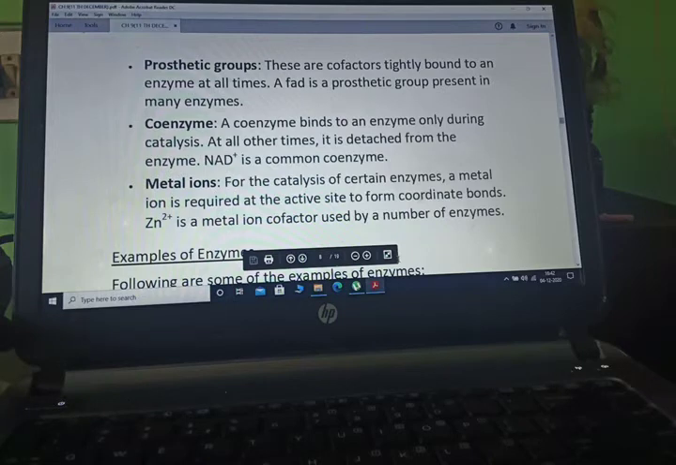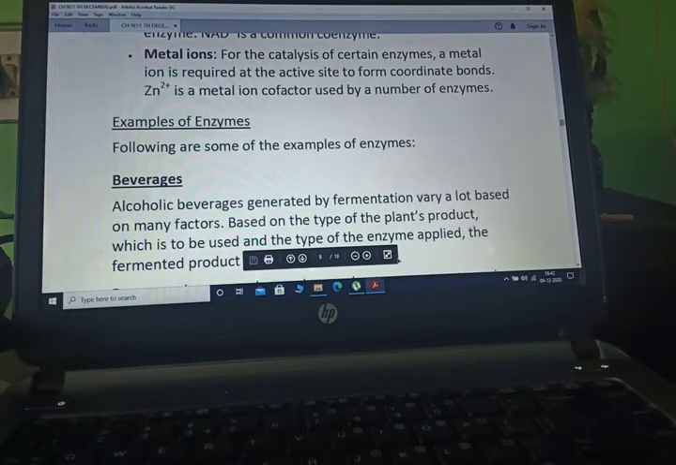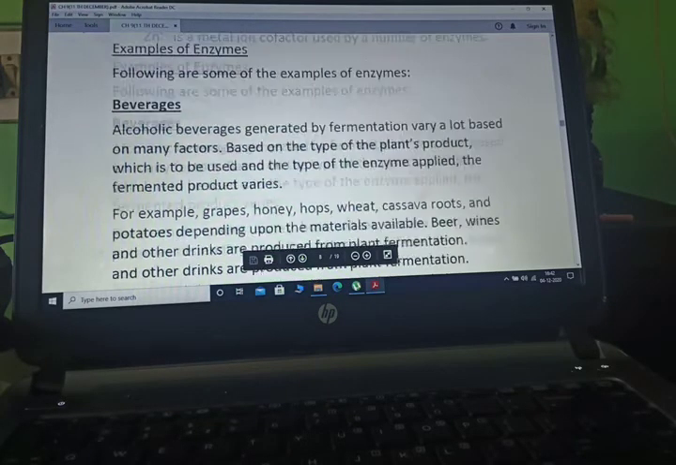Prosthetic. These are cofactors tightly bound to an enzyme at all times. Coenzyme. These bind to an enzyme only during catalysis. Metal ion. For the catalysis of certain enzymes, a metal ion is required at the active site to form coordinate bonds.